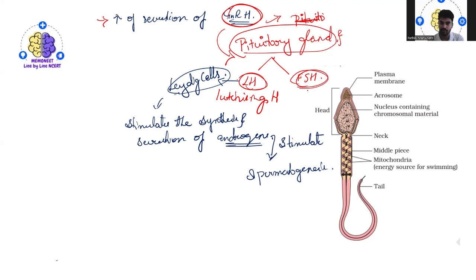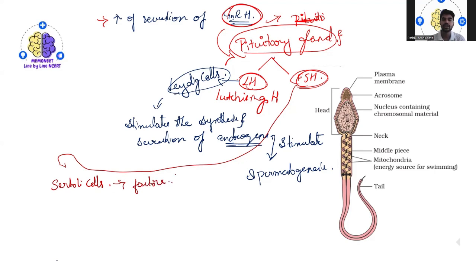In the FSH hormone, it acts on the Sertoli cells, and in the Sertoli cells it stimulates the secretion of some factors which help in the process of spermatogenesis. I hope this is clear now.